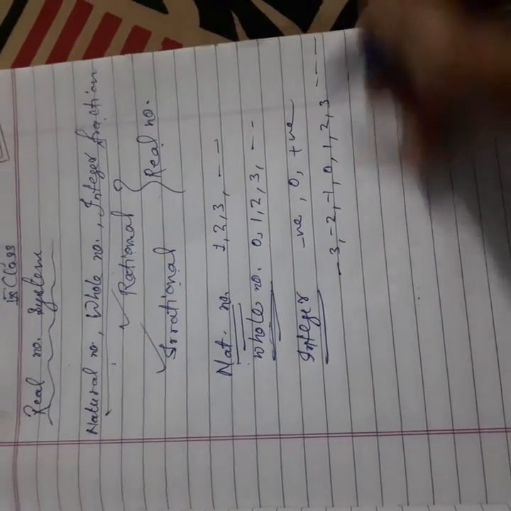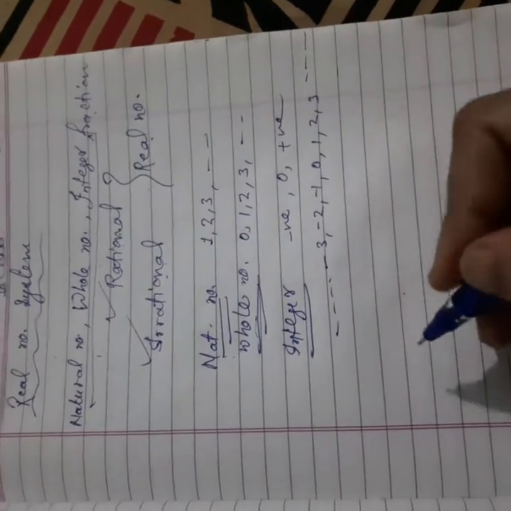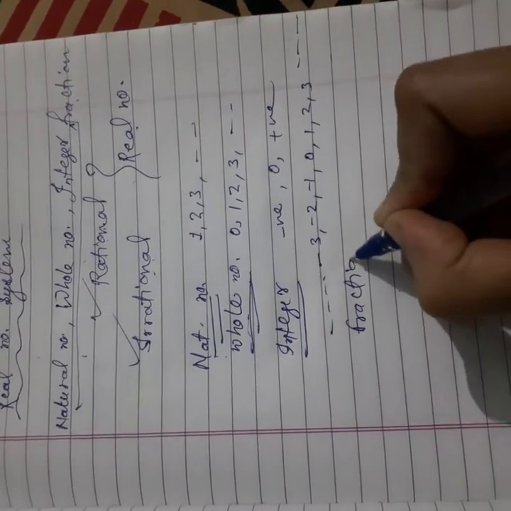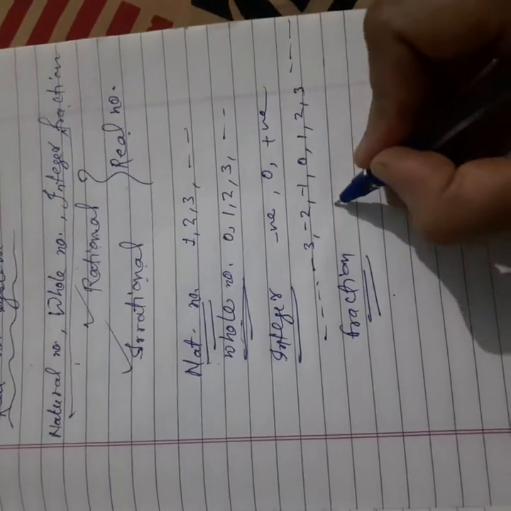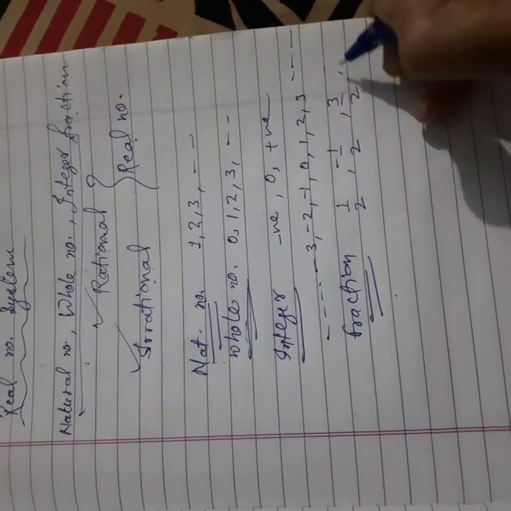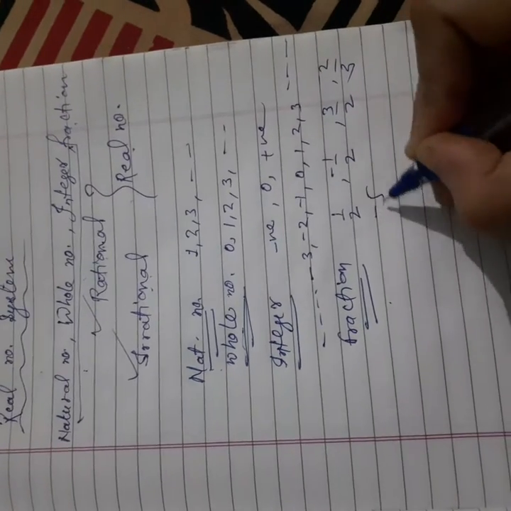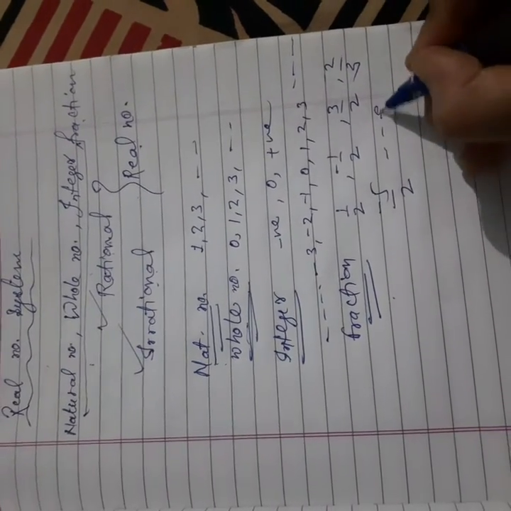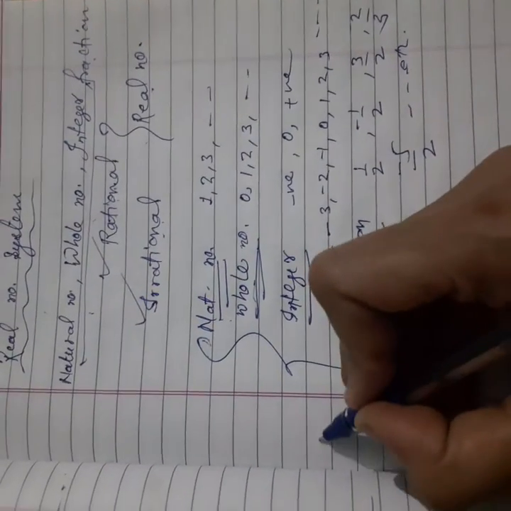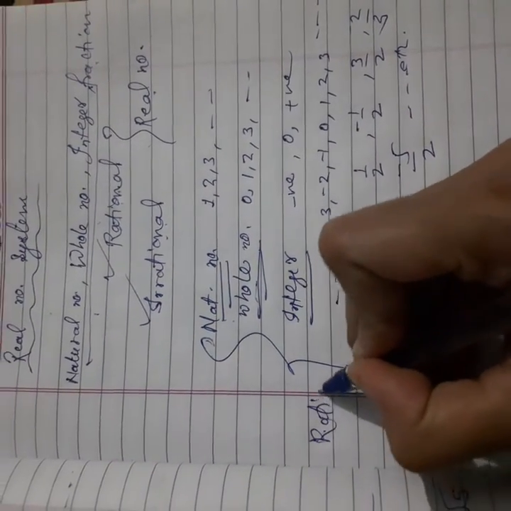All these are integers. And besides these three, we have fractions like half, minus half, 3/2, 2/3, -5/2, etc. All these are fractions. All these types of numbers come under the rational numbers.